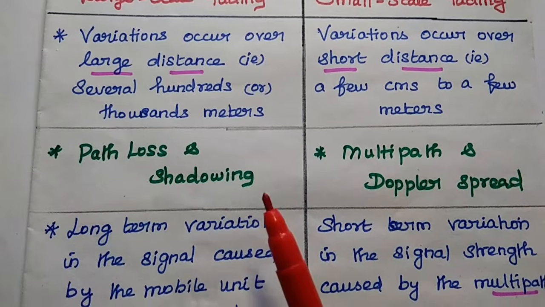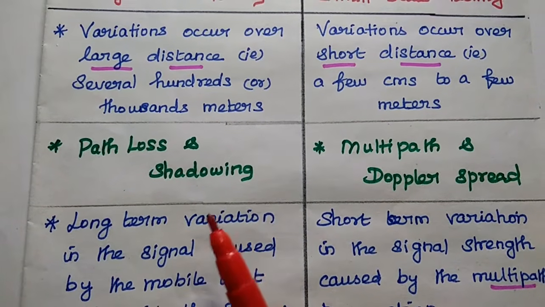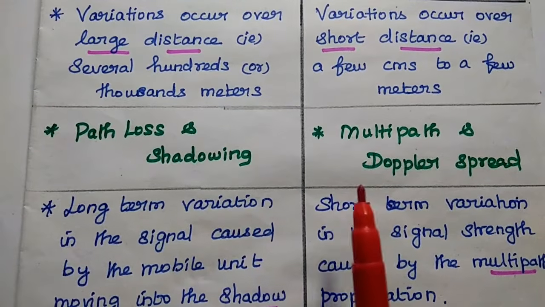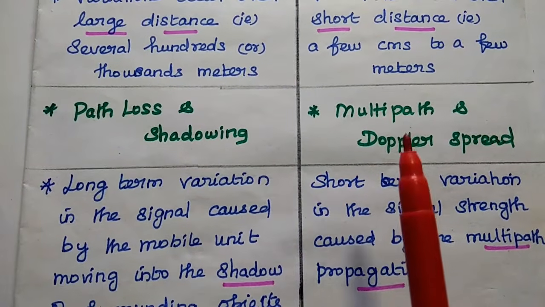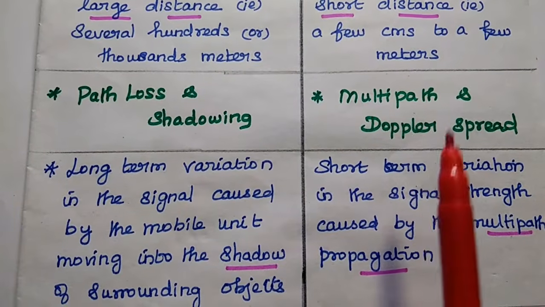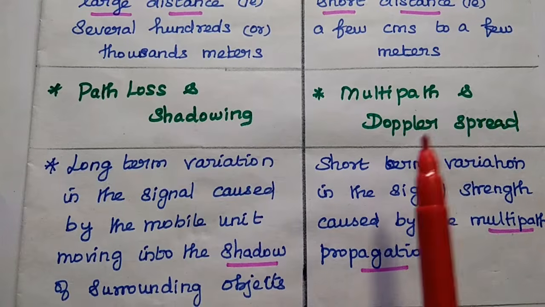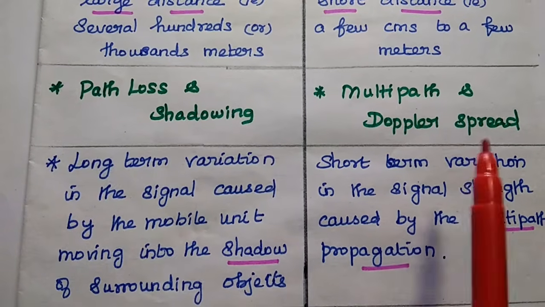Here two effects are there: one is path loss and shadowing. For small scale fading, the two effects are the multipath effect and Doppler spread. Based on these two we can have fast fading, slow fading, flat fading, and frequency selective fading.